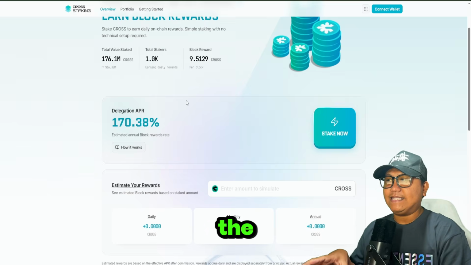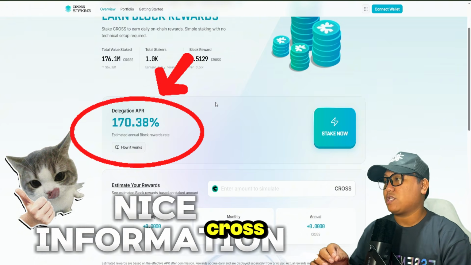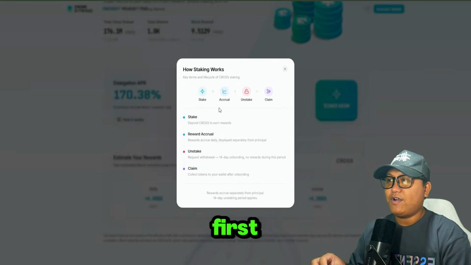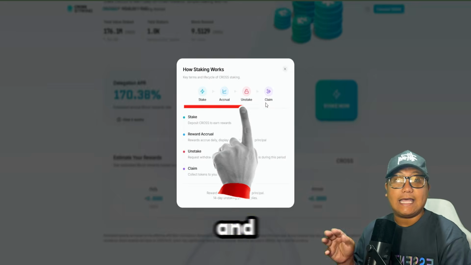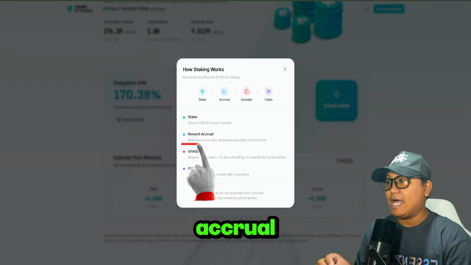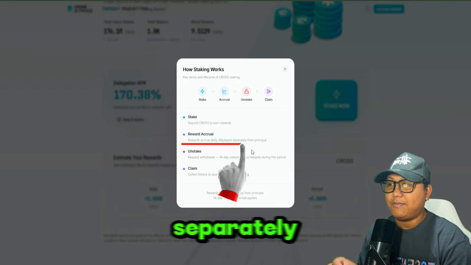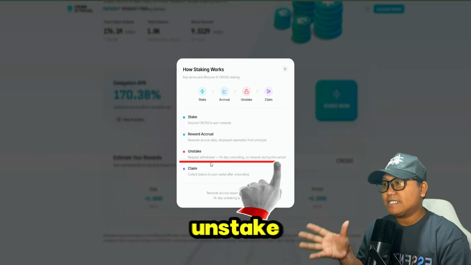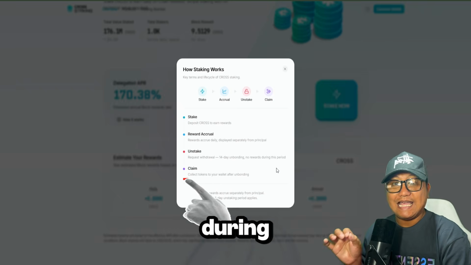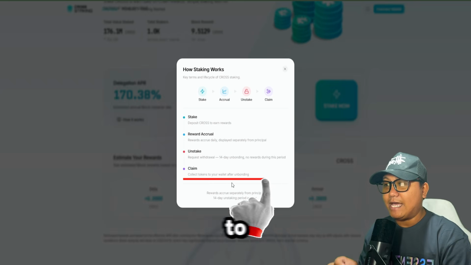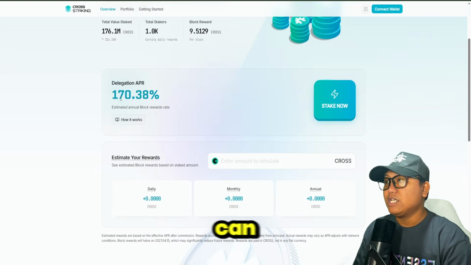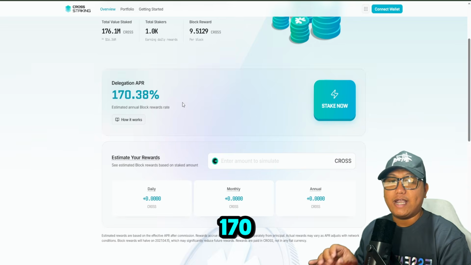And then guys, this is the delegation APR of our cross token guys. Estimated annual block reward rates. So how it works? First, you can stake, accrue, unstake, and then claim. So stake, deposit cross to earn rewards, and then rewards accrue daily, displayed separately from the principal. And then unstake, request withdrawal within 14 days of unbonding. No rewards during this period. And then claim, collect tokens to your wallet after unbonding. So that's how it works guys. You can see the delegation APR of 170.38%.